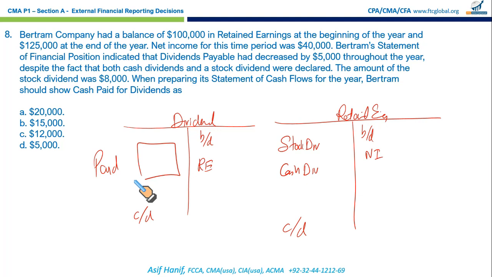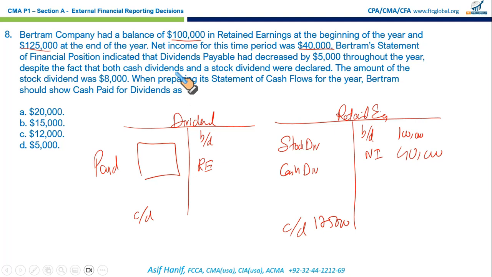So what we have is the retained earnings opening balance, which is given as $100,000 right here. It says the closing balance was 125 right here. It says net income for the year 40,000. It's just not fill in the blanks now. Now the next part is twisted.